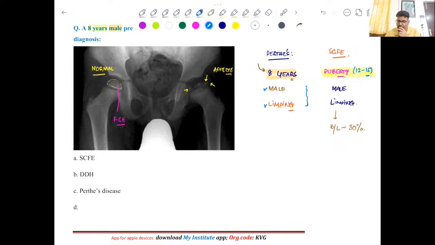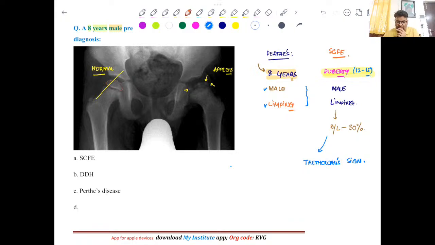Okay, now what you will see in slipped capital femoral epiphysis. Here you see a classical Trethowan sign. Actually what happens is, suppose I draw a line along the upper part of the femoral neck, it should pass through some substance of the femoral head epiphysis, right? Somewhat like this. This is normal.